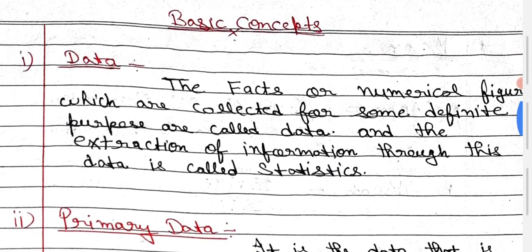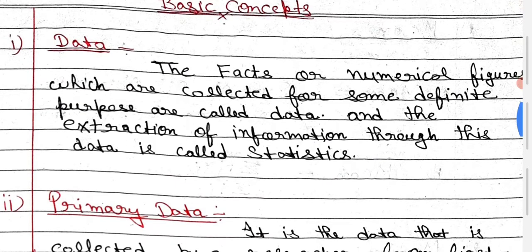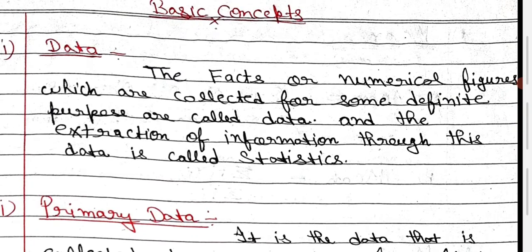So first you have to understand what is the meaning of data. They are different pronunciations, but the meaning is the same. The facts or numeral figures, it means that you have the information in number form, which are collected for some definite purpose, are called data. Suppose you have to gather some information, either in language form or numerical form, for some specific person. This information, whatever you collect, is known as data.